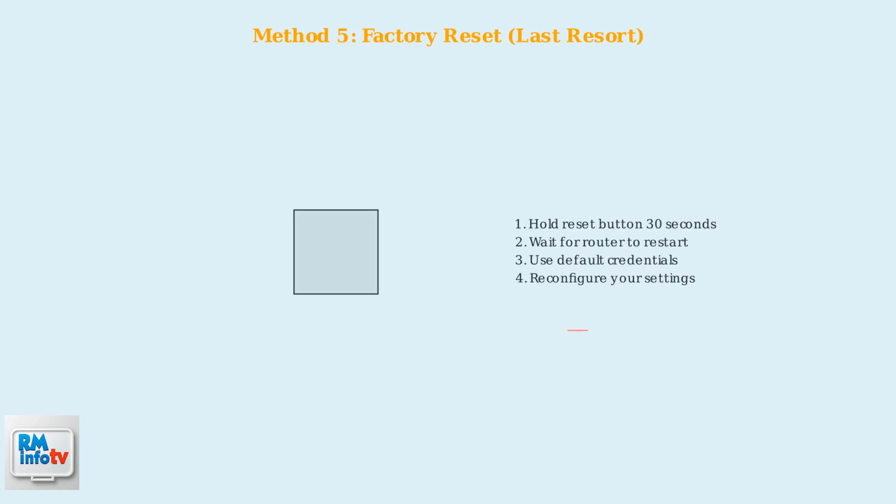As a last resort, you can perform a factory reset. Press and hold the reset button on the back of your router for about 30 seconds, then wait for it to restart. This will restore the default username and password, but remember, this erases all your custom configurations, so you'll need to set everything up again.